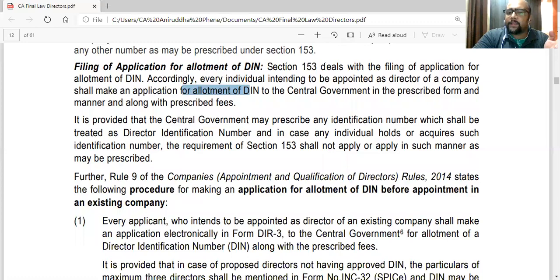It is provided that the central government may prescribe any identification number which shall be treated as a DIN, and in case any individual holds or acquires such identification number, the requirement of section 153 shall not apply or apply in such a manner as may be prescribed. So this again talks about DPIN. If you already have a DPIN, then you don't have to apply for DIN.